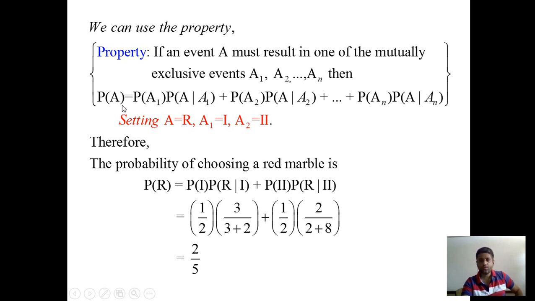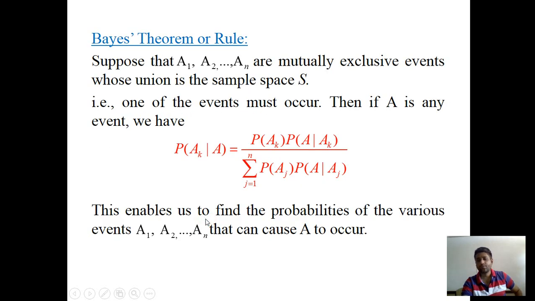So, by using this property, the probability of R is equal to probability of A1, that is the first event, times probability of A given A1, which is replaced by probability of R given 1. Similarly, the second term is replaced by probability of 2 into probability of R given 2. As there are only two events in this example, we terminate this property after the second term. Now, probability of 1 is half.